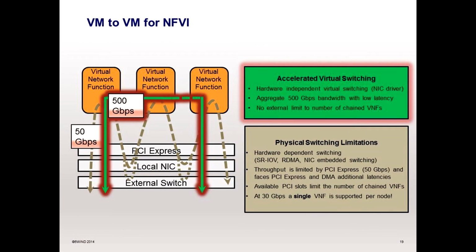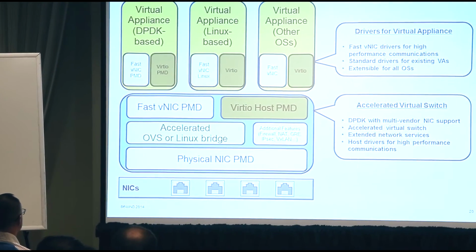There is another problem with SR-IOV. It is VM to VM communication. As you can see, we can use the NIC to pass the packet from one VM to another, but it's using the PCI bus. And the PCI bus is limited to roughly 50 gigs. So it's really better to use virtual switching, with which you can achieve 500 gigs.